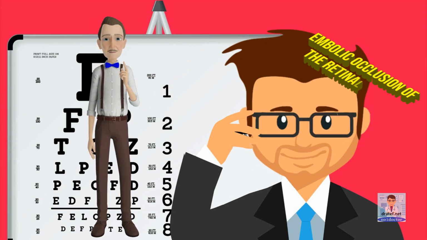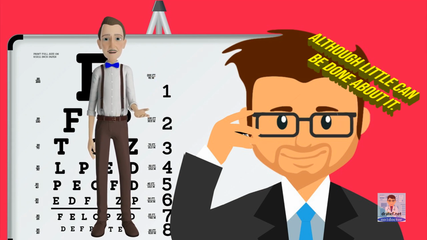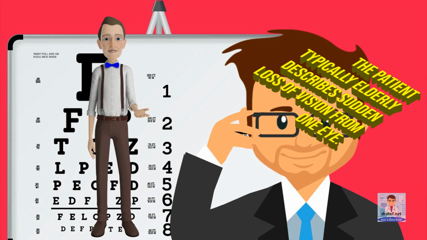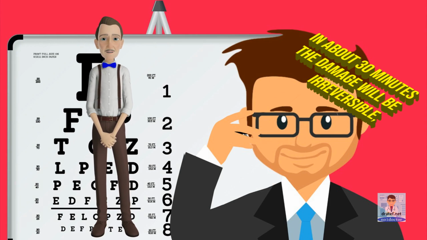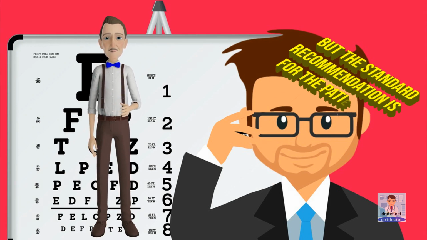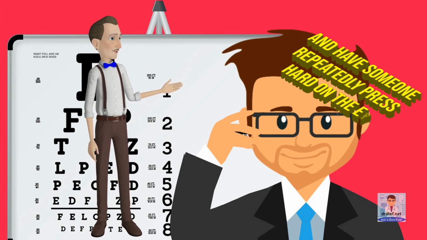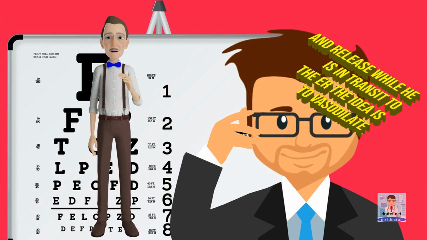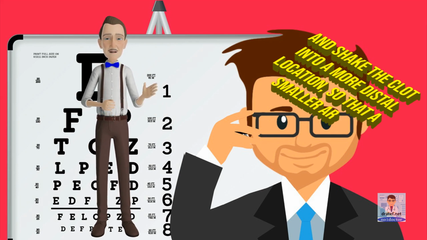Embolic occlusion of the retinal artery is also an emergency, although little can be done about it. The patient, typically elderly, describes sudden loss of vision from one eye. In about 30 minutes the damage will be irreversible, but the standard recommendation is for the patient to breathe into a paper bag and have someone repeatedly press hard on the eye and release while he is in transit to the ER. The idea is to vasodilate and shake the clot into a more distal location, so that a smaller area is ischemic.